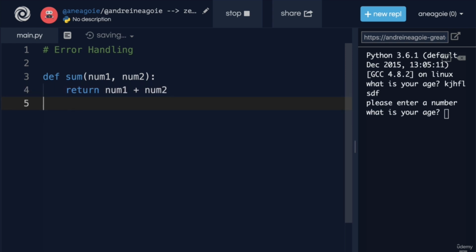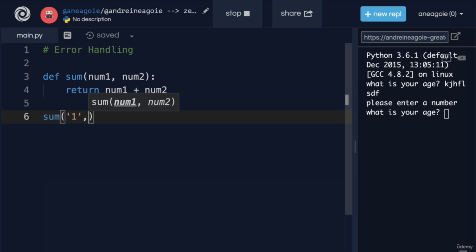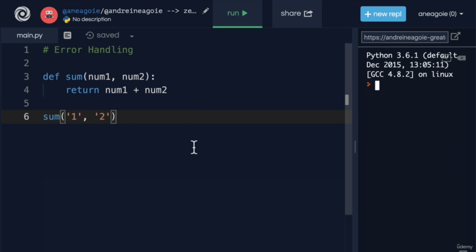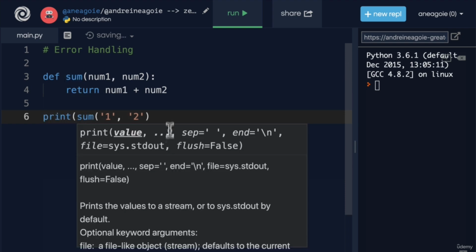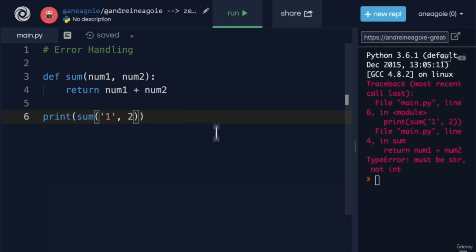Now, if we were to just simply do sum1 and sum2, let's print it out first. I click run. I get 1 and 2 because it just adds the two strings together. So let's just do this and click run. I get a type error: must be string, not int.